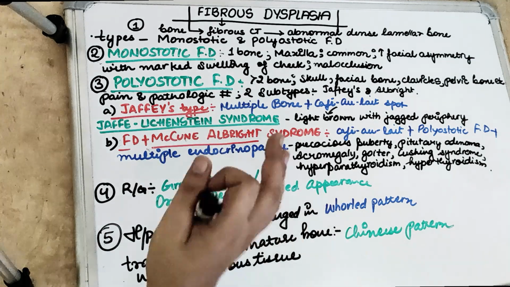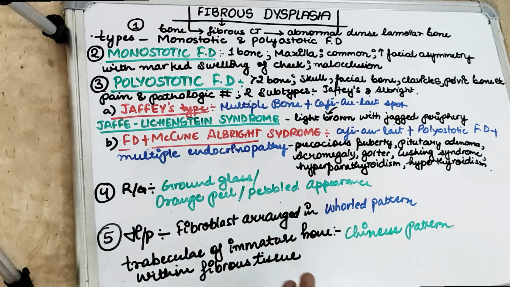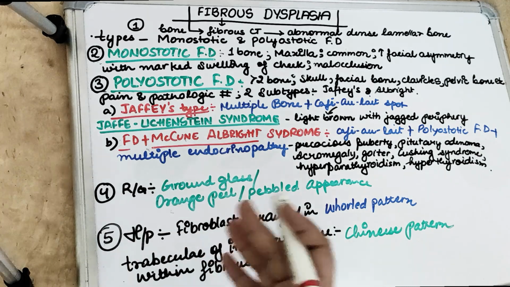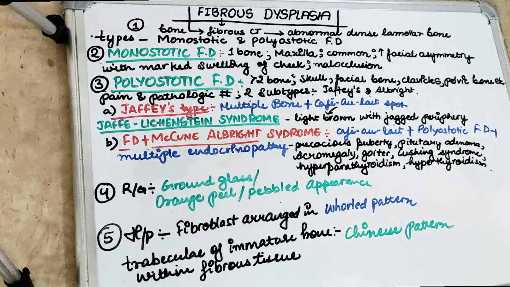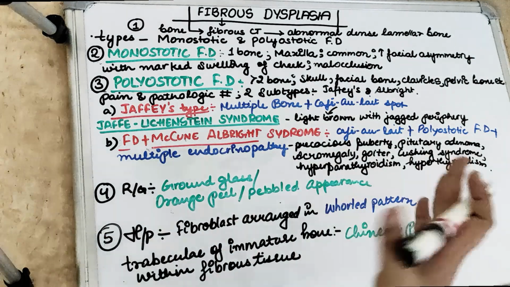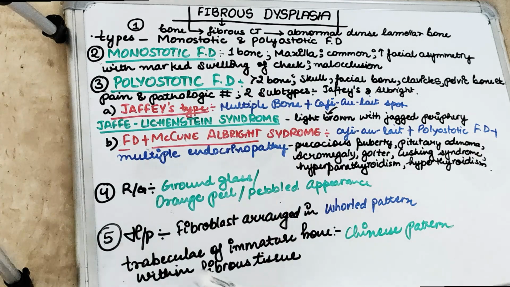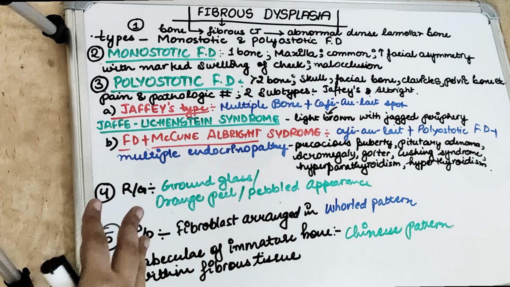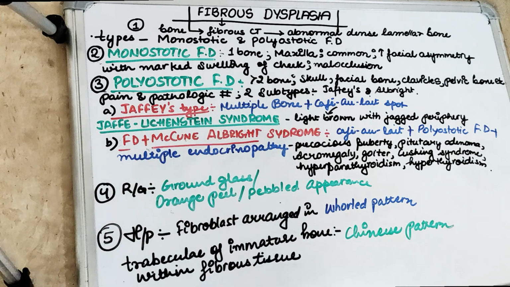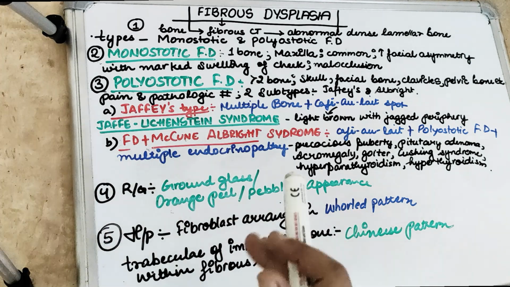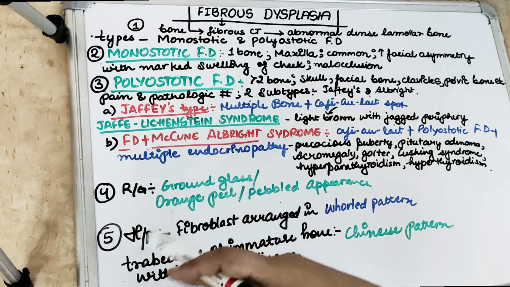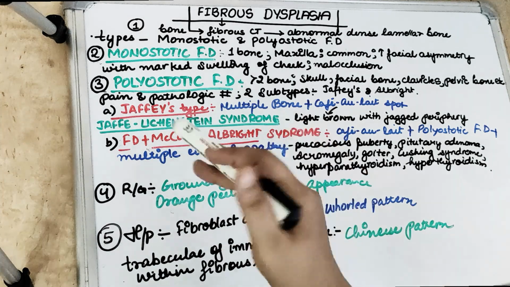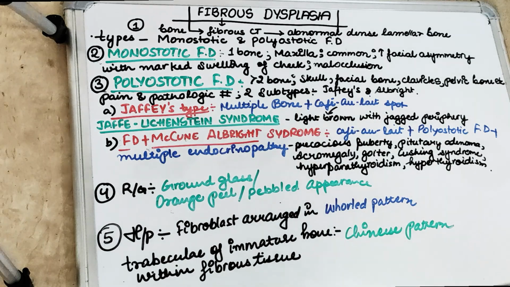Monostotic fibrous dysplasia is a slow enlarging, painless swelling of either the jaw or the maxilla. So it is a very slow enlarging swelling. What happens in case of fibrous dysplasia? Usually the first sign of fibrous dysplasia in a child is facial asymmetry, when there is a marked swelling occurring at the cheek region. Because of the deformity of the orofacial structures there is swelling, and because of that there is facial asymmetry.